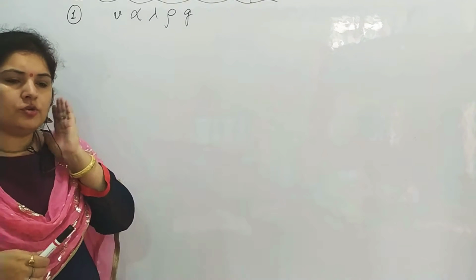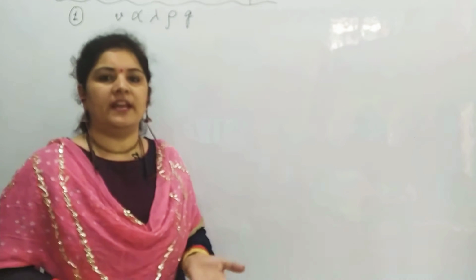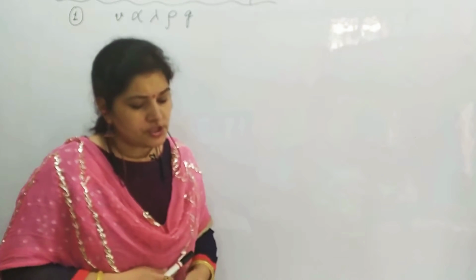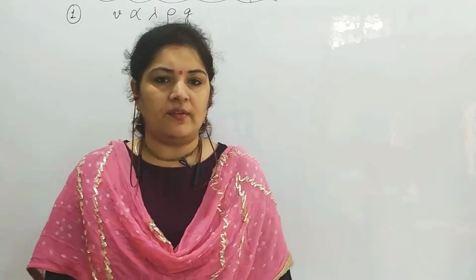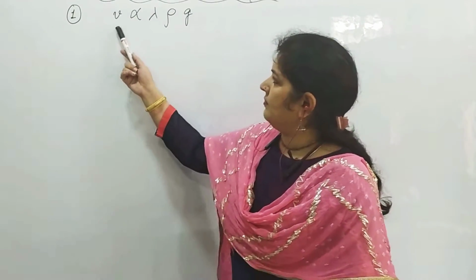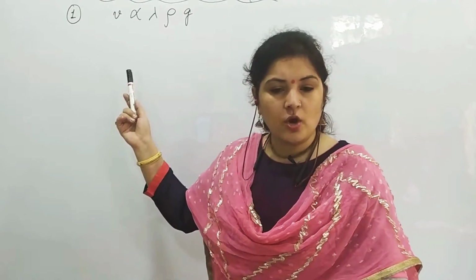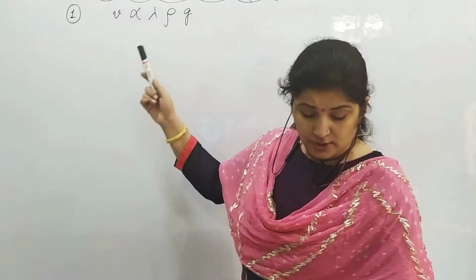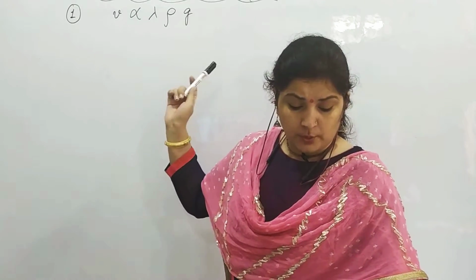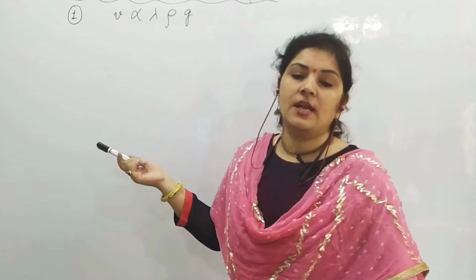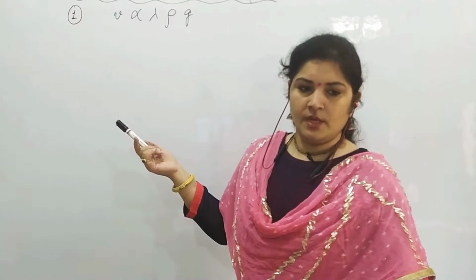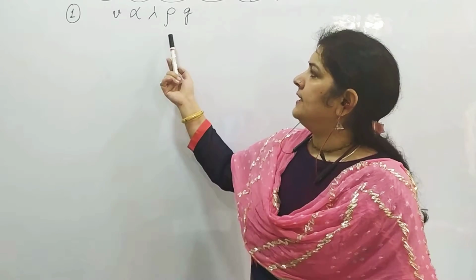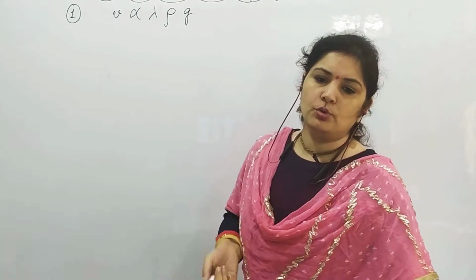Yes. So we are going to solve questions based on derivation of formulae. In the first question, it is given that the velocity of water wave depends on the wavelength lambda, the density of water rho, and acceleration due to gravity g. Deduce the relation between them by using dimensional analysis. So you have to derive a relation between velocity, lambda, density and acceleration due to gravity.